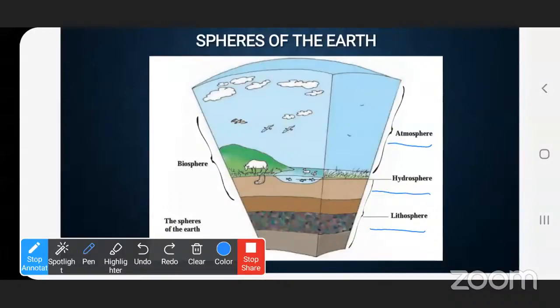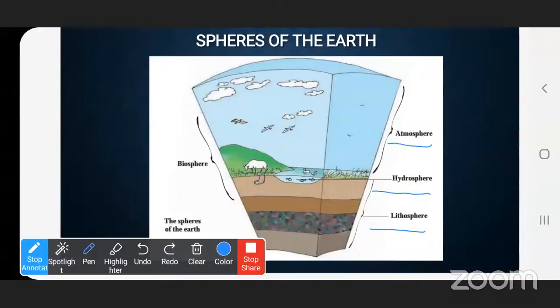So the part of land we call the lithosphere, the part of water on the earth we call the hydrosphere, and the envelope of air we call the atmosphere.